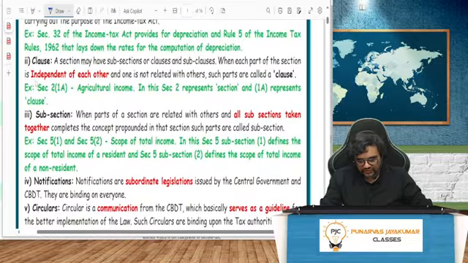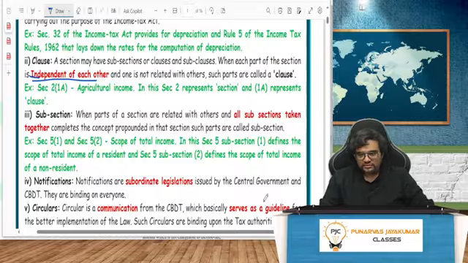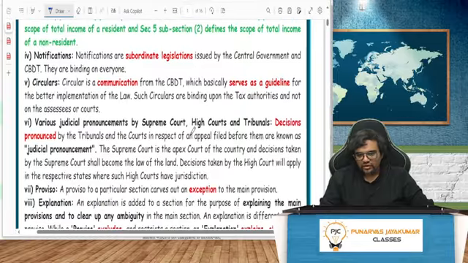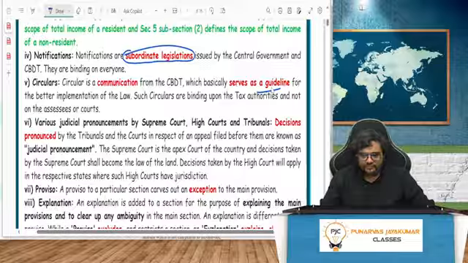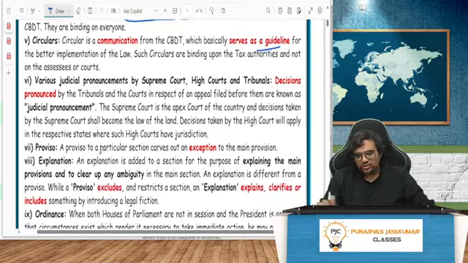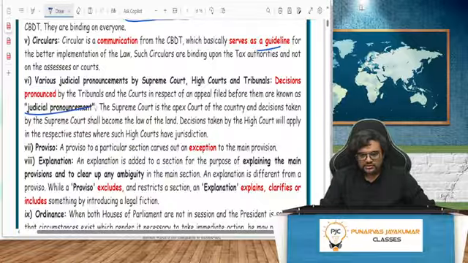Clauses can be independent of each other also. Like for example, the definition clause, subsection we know. Our notification is in red, I have given subordinate legislation. Subordinate means it is like a law itself, no change. Circular is a guideline. Then we have various legal decisions. They are called judicial pronouncements. Supreme Court, High Court, Tribunal, all those things.